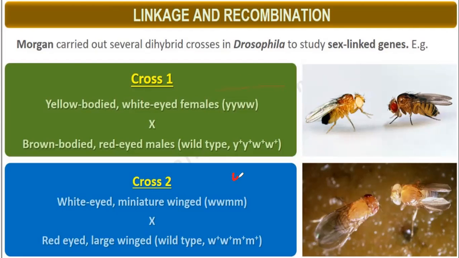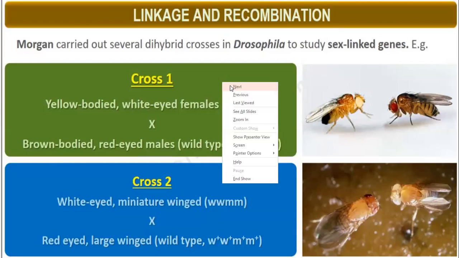But here between W and M, there was a big difference, so there was crossing over here. But in case of cross number 1, there was less crossing over, because the genes were closely present. So linkage was there.